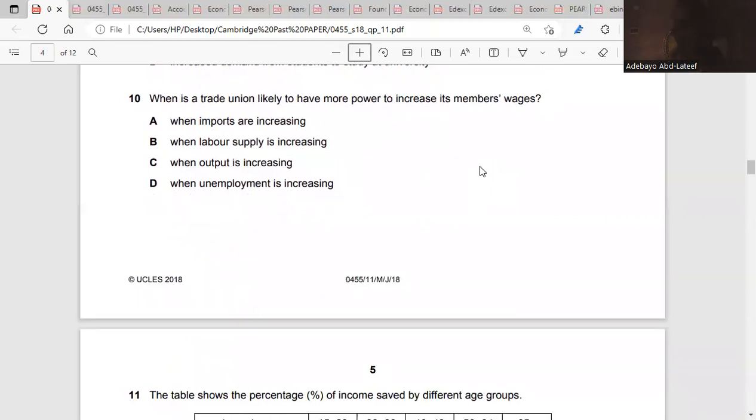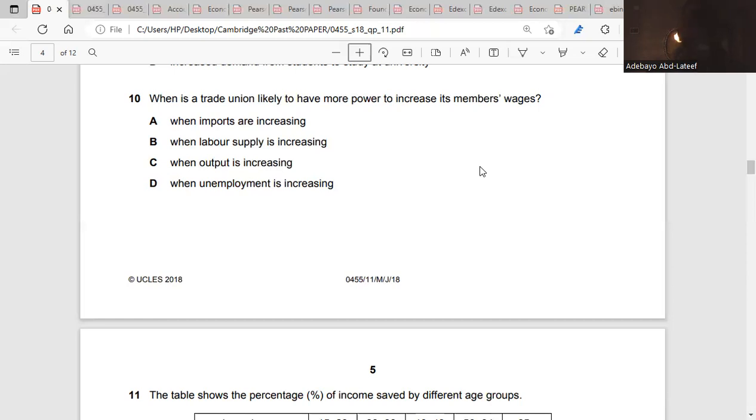When is a trade union likely to have more power to increase its members' wages? A trade union is a group that is formed to protect the interests of its members, so it would have more power to negotiate wage increases for them. When imports are increasing, no, it does not affect. If imports are increasing, that means the economy is not producing well, which is why you are depending on imports. If labor supply is increasing, the supply of labor is more than the demand, so the wage rate will fall. It is not B.